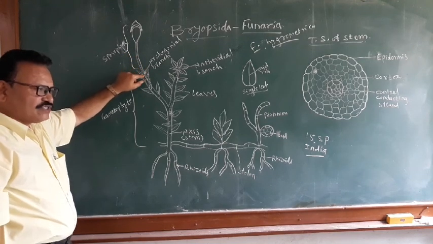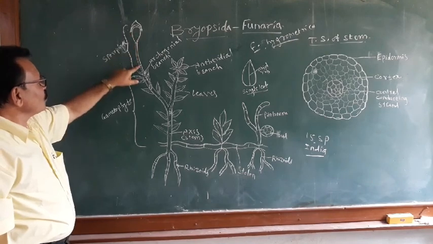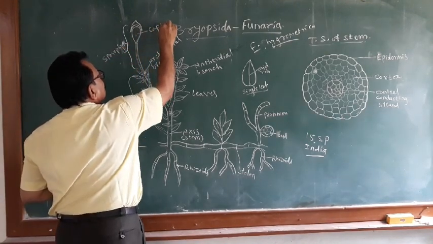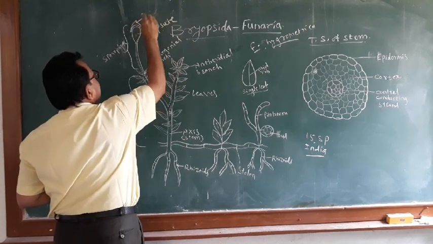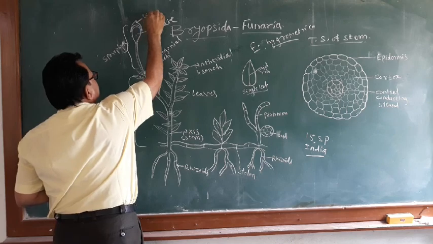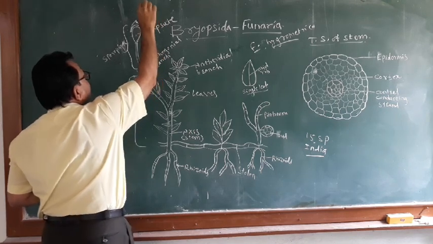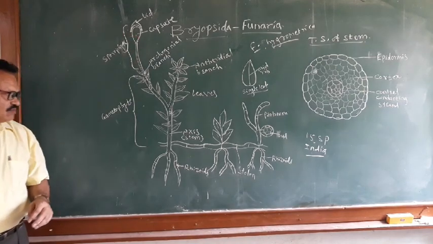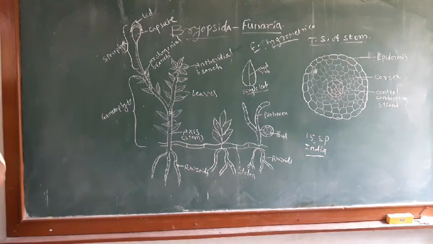Later, after fertilization, they form the sporophyte, and this sporophyte shows the capsule at the tip, and at its tip there is the lid, or the operculum. Then the stem is brown, erect, wiry in nature. The part of the stem inside the soil is brown in color.